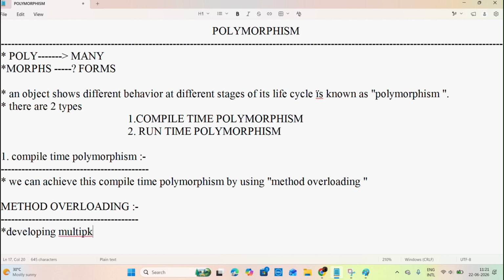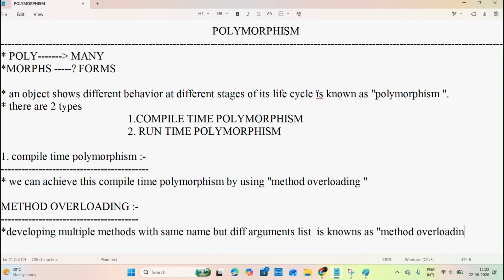Method overloading is nothing but developing multiple methods with the same name but different argument list. Developing multiple methods with the same name but different argument list is known as method overloading.